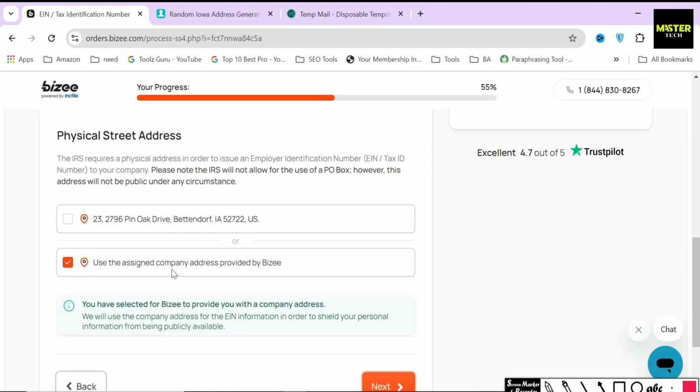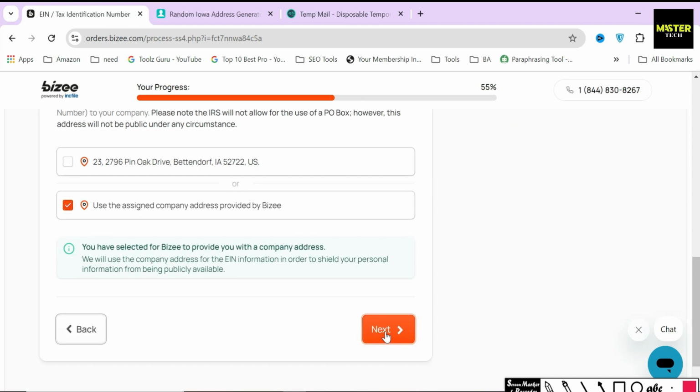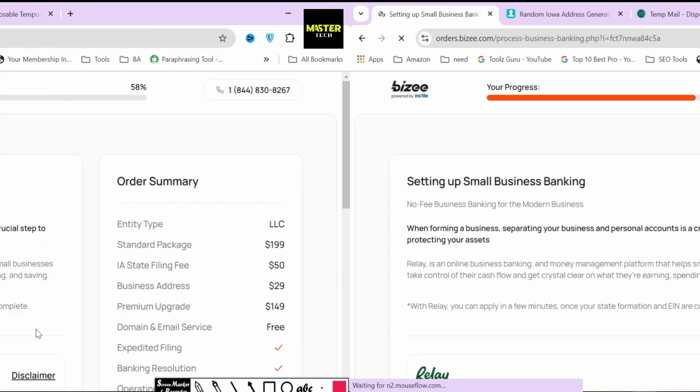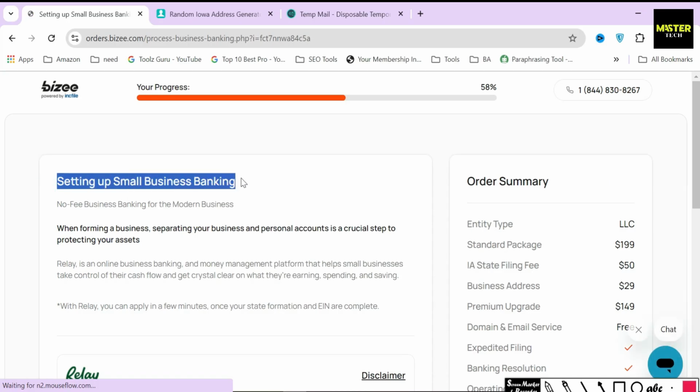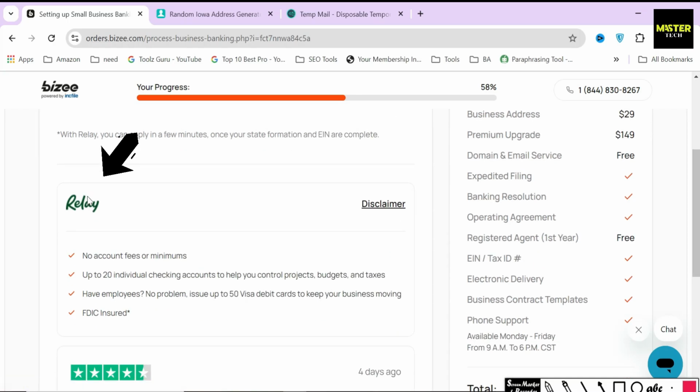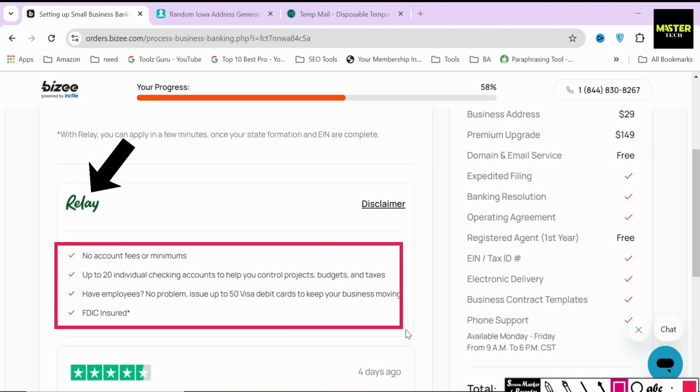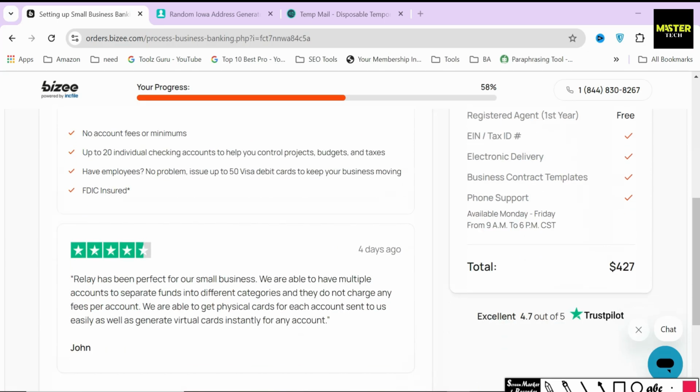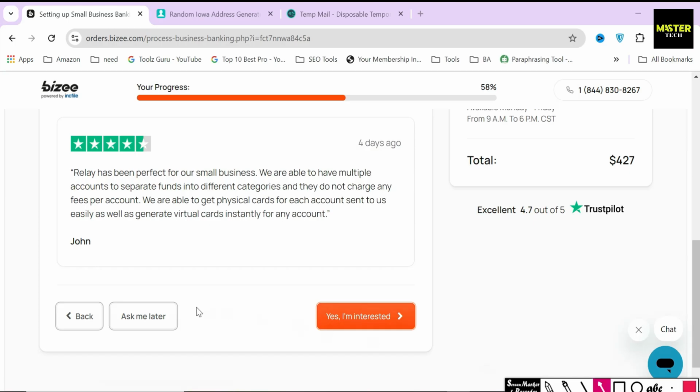Below, Bizee will be asking you to provide the address of the person applying for the EIN. Just click on the second checkbox and use the assigned address that will be provided by Bizee, and click on Next. In the next section, Bizee will ask you whether you will set up a small U.S. business bank with Bank of Relay, which I previously explained in the beginning. Remember that this is an optional feature that you can pick up depending on your need. If you don't want to set up your business bank account with Relay, then just click on the Ask Me Later button. But for the sake of creating this video, I'll just select the Yes button and proceed to the next step.